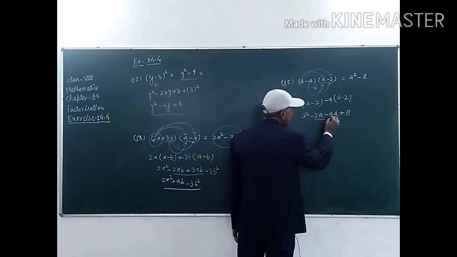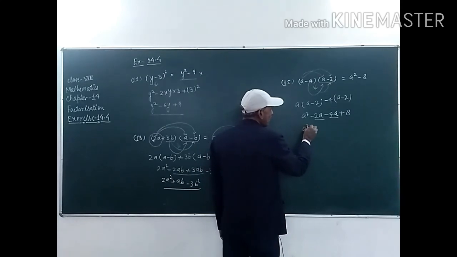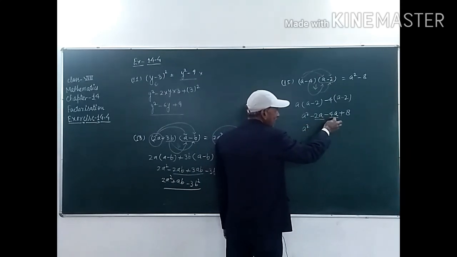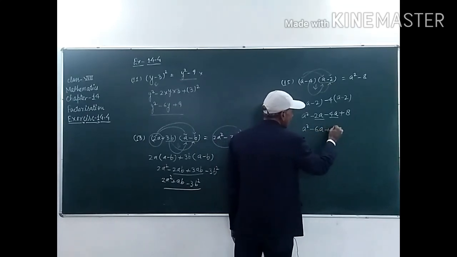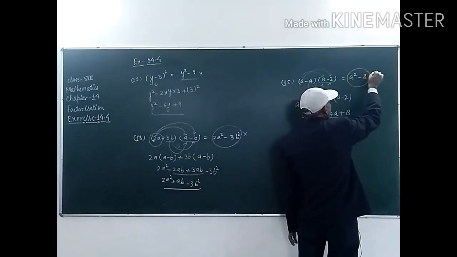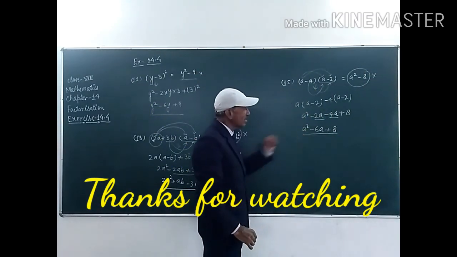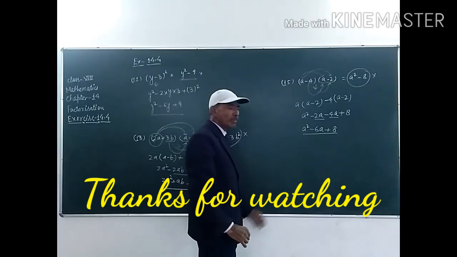Now these are the like terms, so we have to add these terms: minus 2a and minus 4a will be minus 6a, plus 8. This one is the answer, student. Therefore this is not correct. This answer is not correct, student. So the answer of this part is a square minus 6a plus 8.